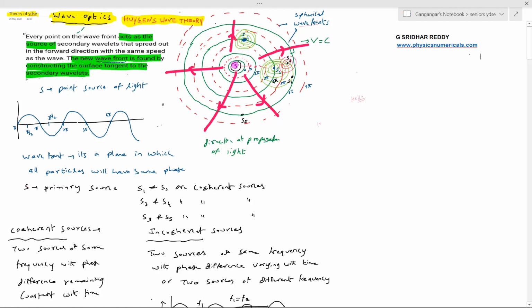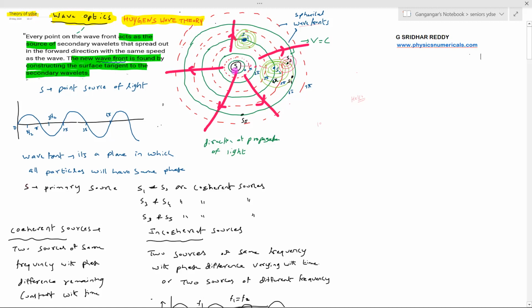Now this S is the primary source. What do you mean by primary source? It can be a candle flame, a bulb, a tungsten filament bulb, or nowadays modern LED bulbs. They will emit light. Then how does that light wave propagate? How does that light energy propagate is what we are trying to understand here.